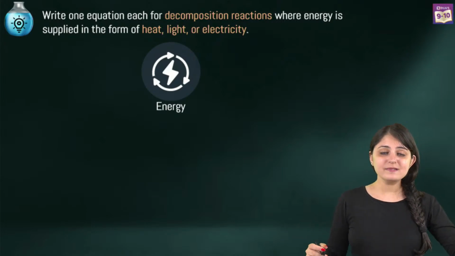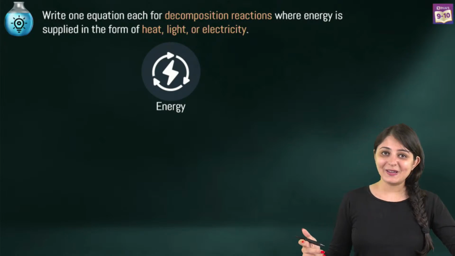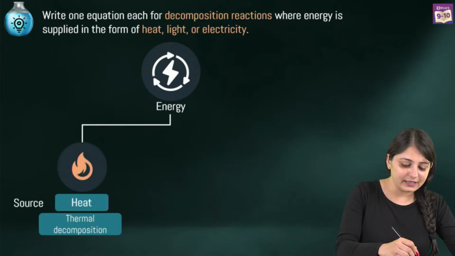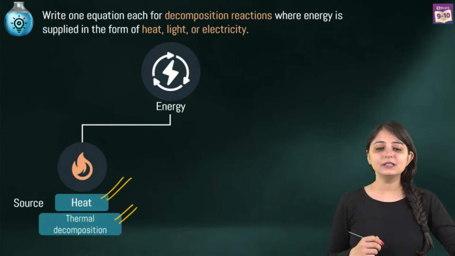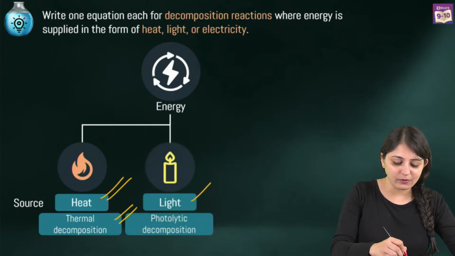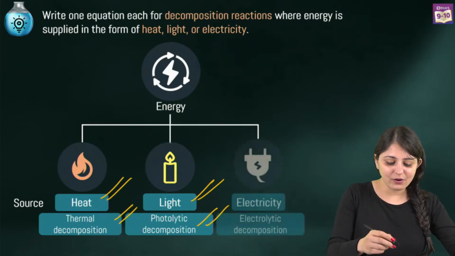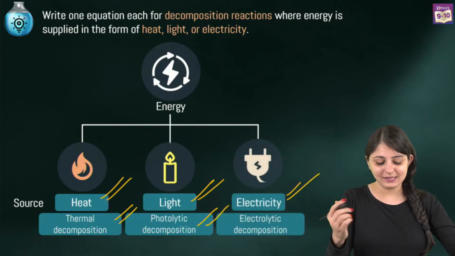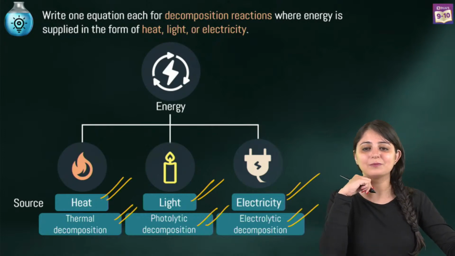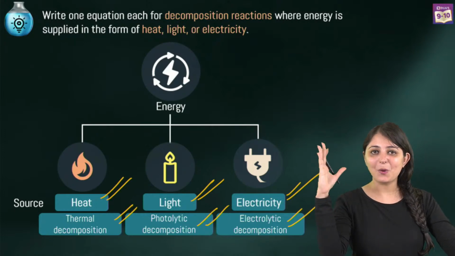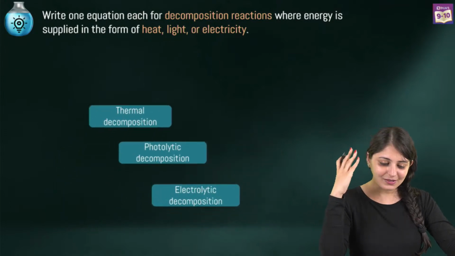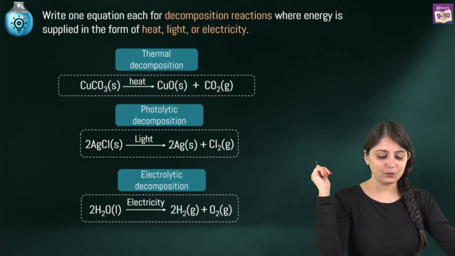Now, this can happen in the presence of energy. If the energy supplied is in the form of heat, we call it thermal decomposition. If it is in the form of light, we call it photolytic decomposition. And of course, if it is using electricity, electrolytic decomposition. We have discussed all the equations with you. So there you go. These are the equations.